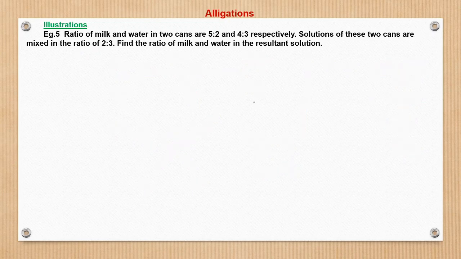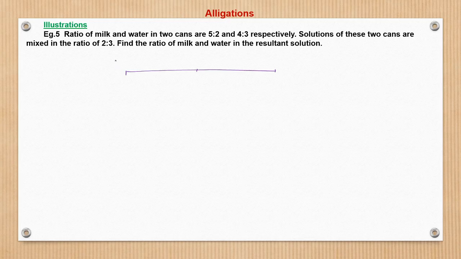Now let us look at this problem. Problem 5. The ratio of milk and water in 2 cans are in the ratio 5 is to 2 and 4 is to 3. Solutions of these two cans are mixed in the ratio of 2 is to 3. Find the ratio of milk and water in the resultant solution. So let us go by the straight line approach, because we have to find the final ratio of milk and water in the mixture here.